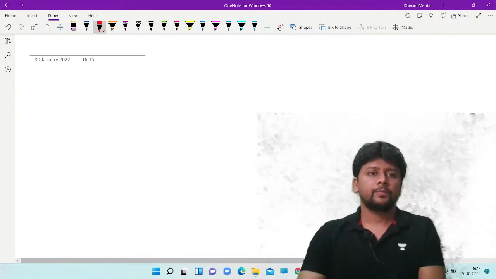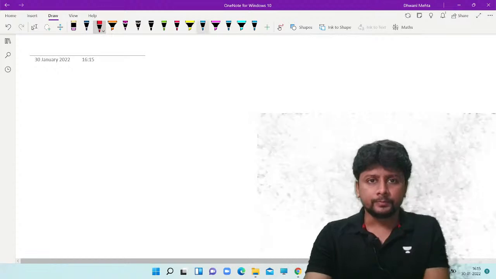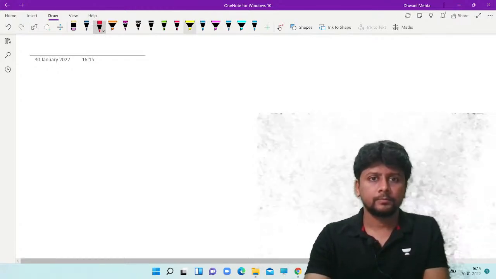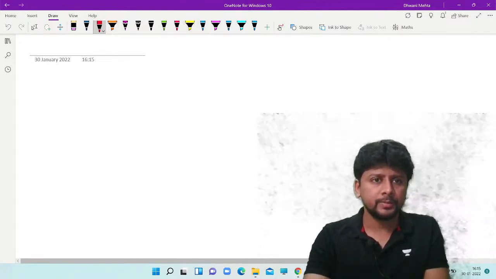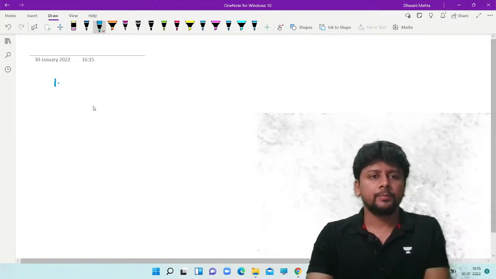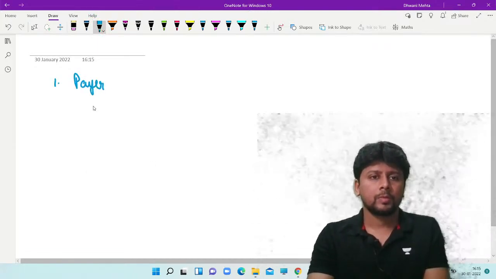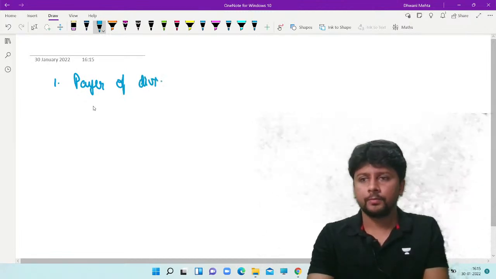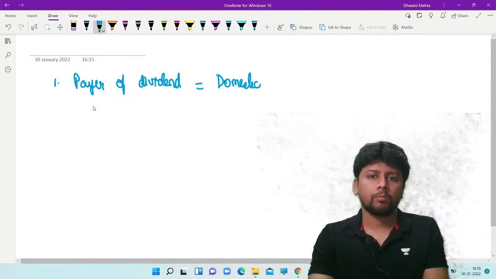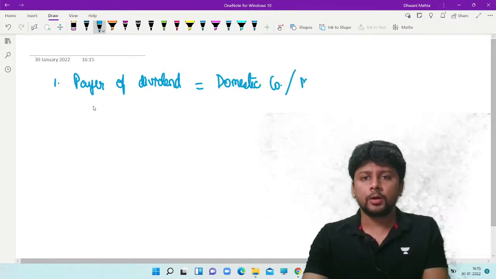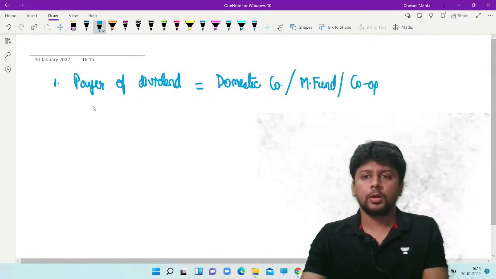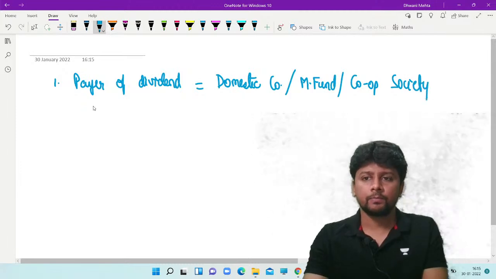That means, say for example, the payer of dividend is a domestic company or a mutual fund or a cooperative society.